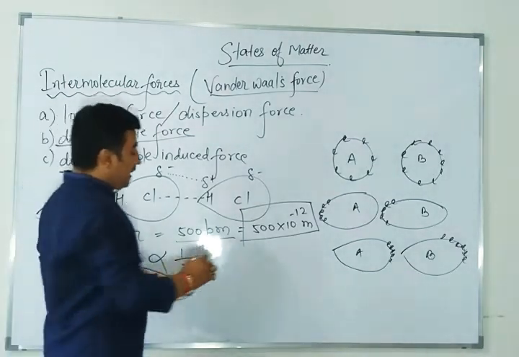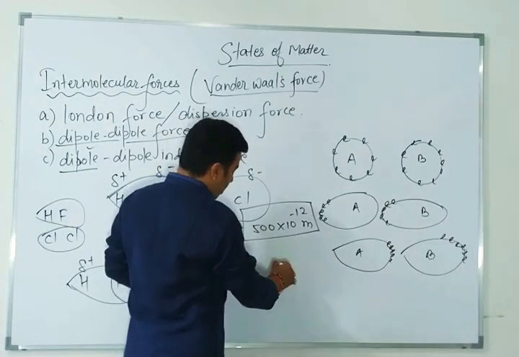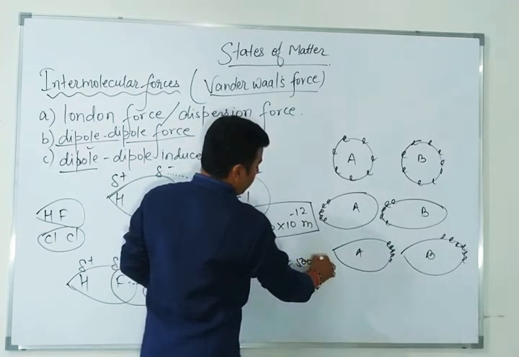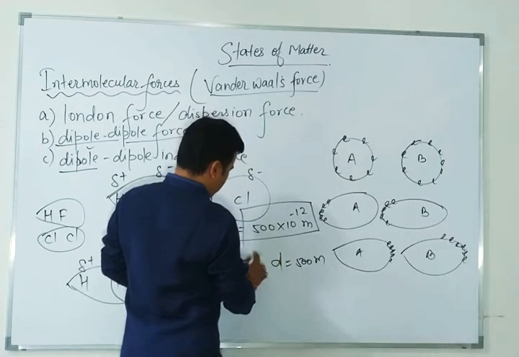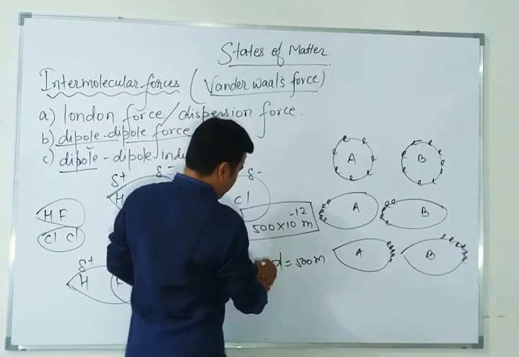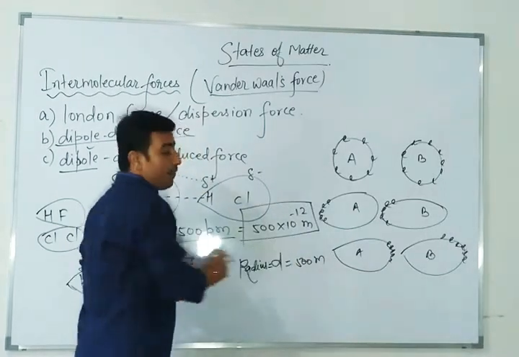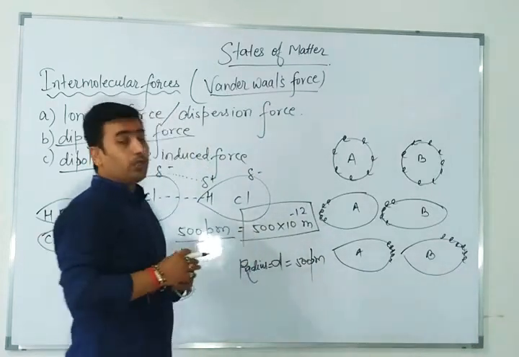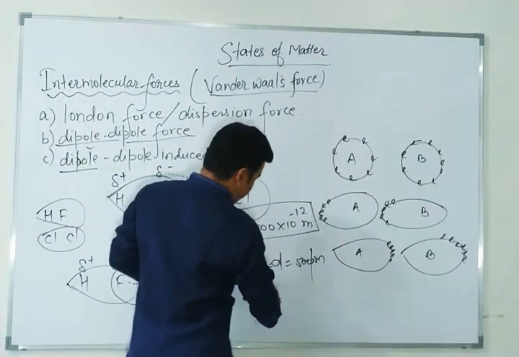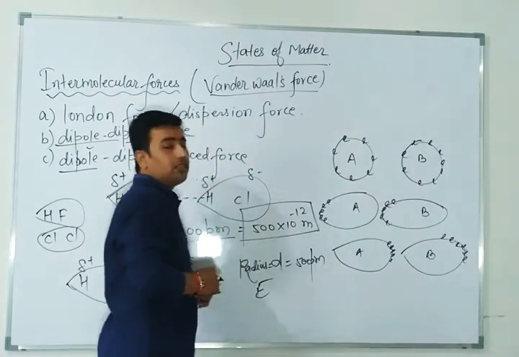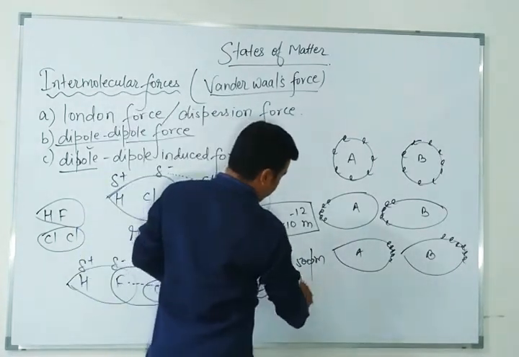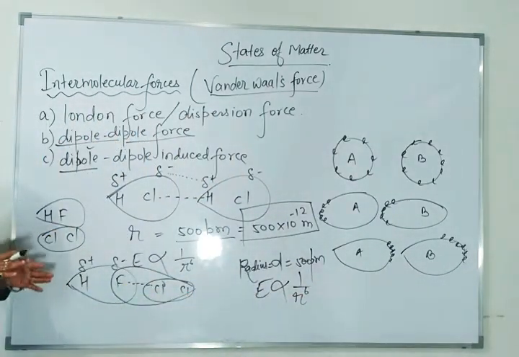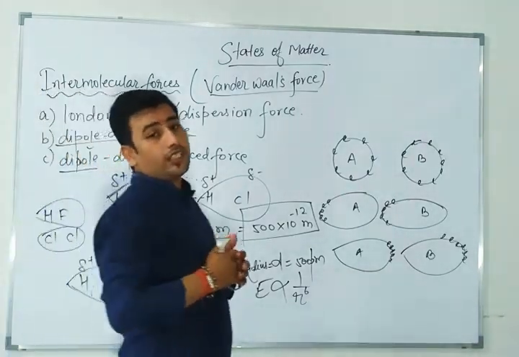Always remember the distance between the two atoms or molecules. Just remember that the distance should be at least 500 picometer. That is the radius, you can say it's a radius also, the radius between the two atoms. So this should be at least 500 picometer, not meter. 500 picometer, that is 500 into 10 to the power minus 12. And if I talk about the energy, then energy will be inversely proportional to the radius to the power 6. Remember this.